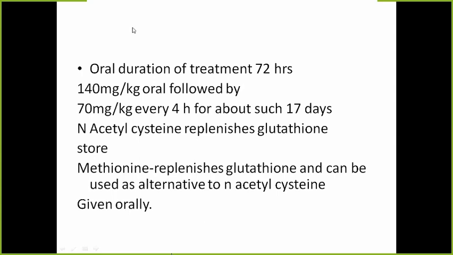Orally also we can give acetylcysteine. The dose is 140 milligram per kg orally, and then we can reduce the dose to 70 milligram per kg. So initially for the first 3 days we start with the IV treatment, but later on we can switch to the oral. So the glutathione store will be restored with N-acetylcysteine, which is required for the conjugation of paracetamol, and it is excreted.